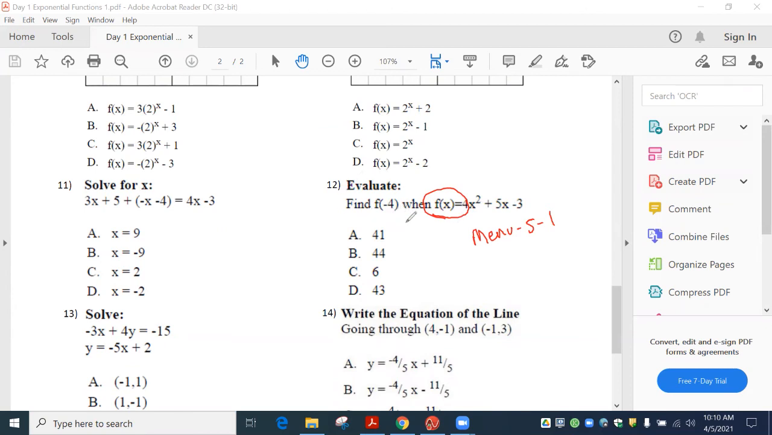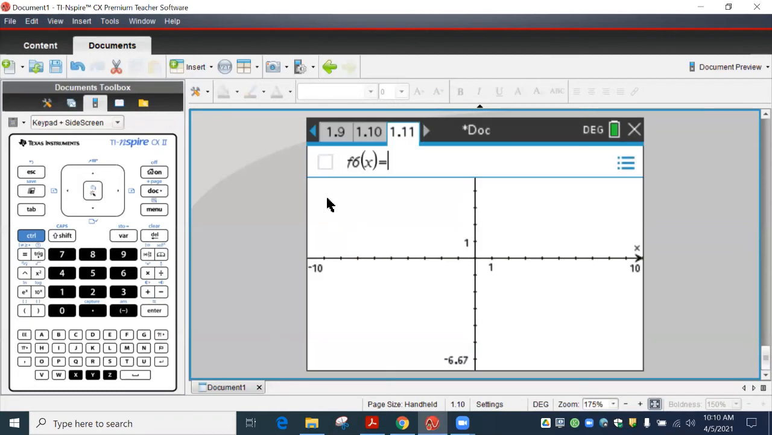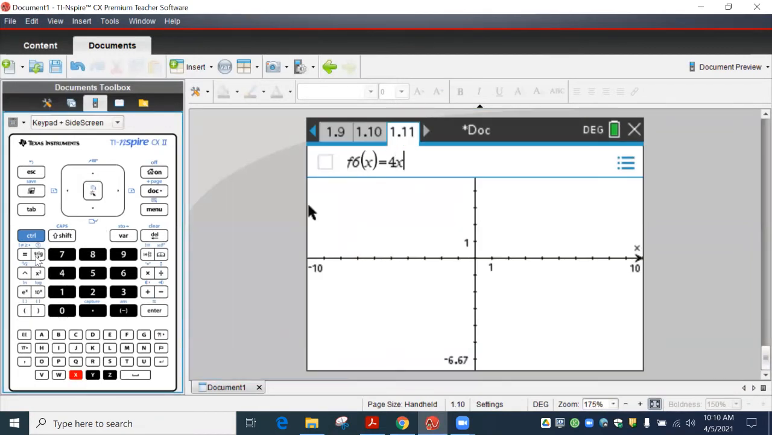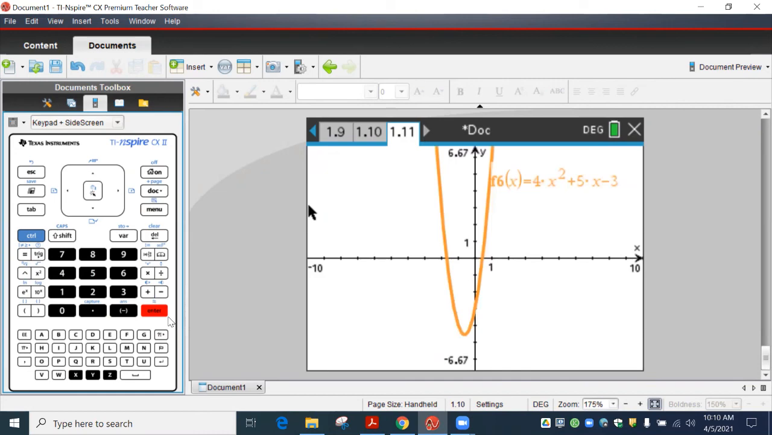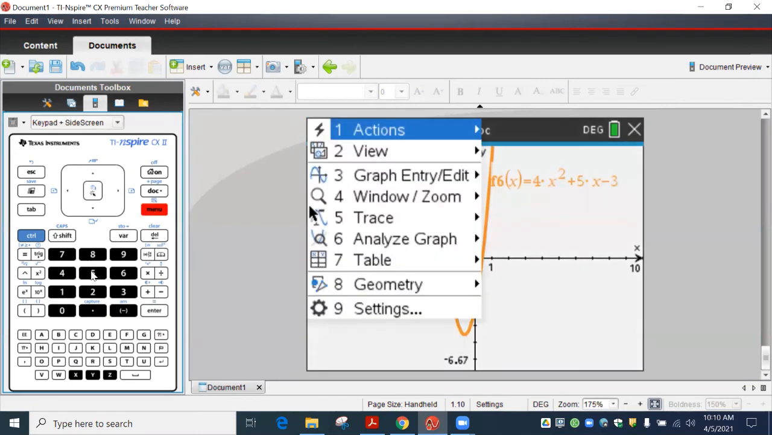There's no words that tell me what to do, but what do you have that tells me what to do? You got a number. So we just type in. Matter of fact, we're going to do this one real quick. We go to our calculator because there's a y equals. One of our rules is if you see y equals, you type it into the calculator. So I'm going to type this in real quick. Plus 5x minus 3. We hit enter. We hit menu 5-1, right?